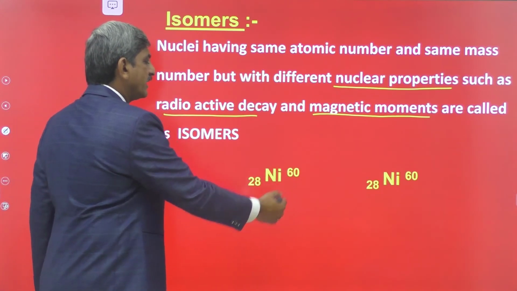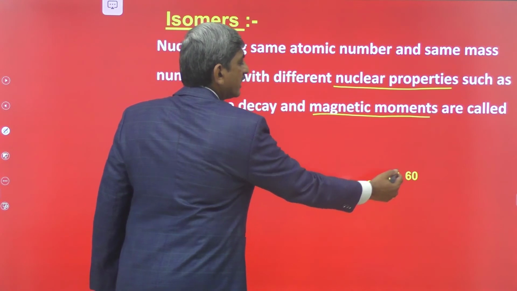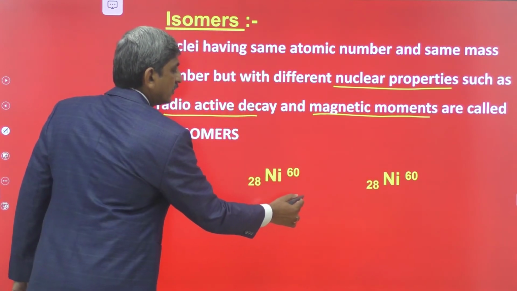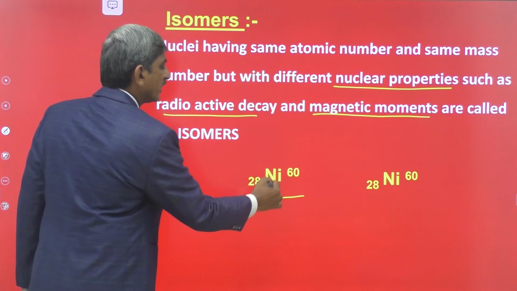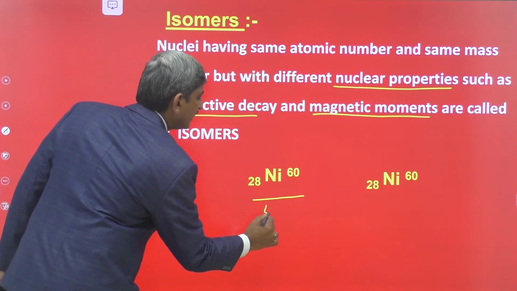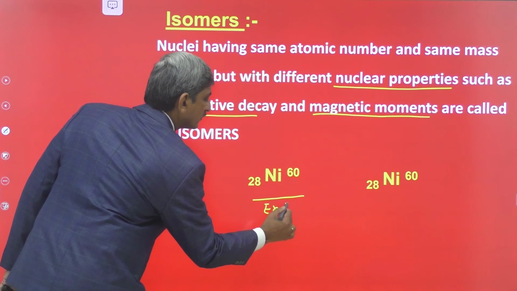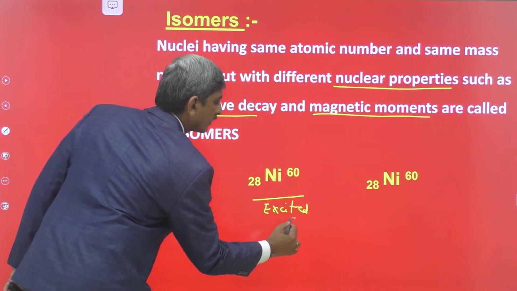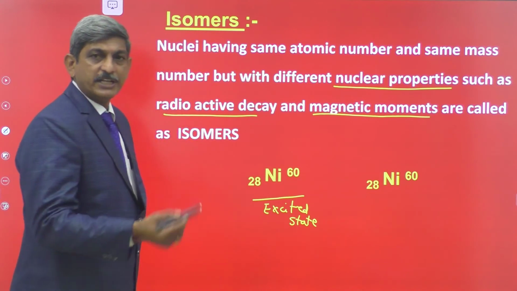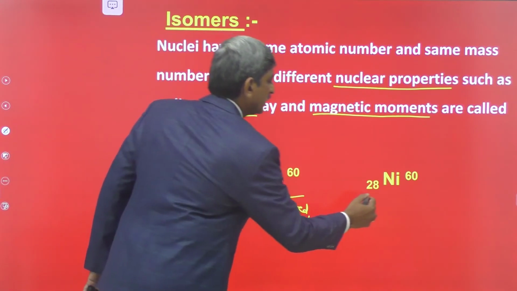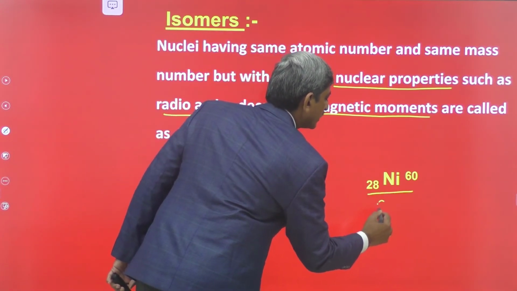This is nickel-60 (atomic number 28). During radioactive decay, let us assume that this nickel-60 is formed in the excited state. After emitting gamma radiation, let us assume that it comes to the ground state.